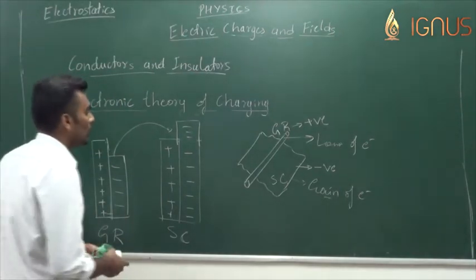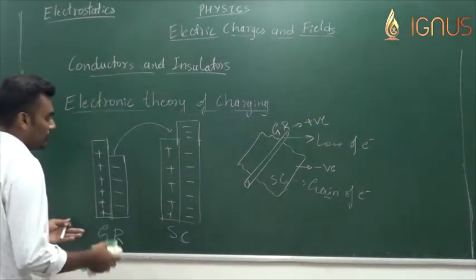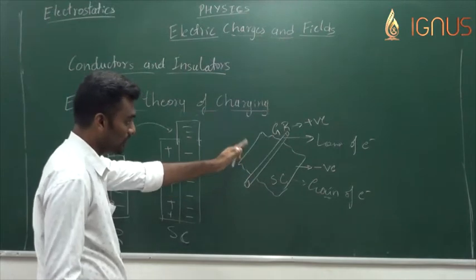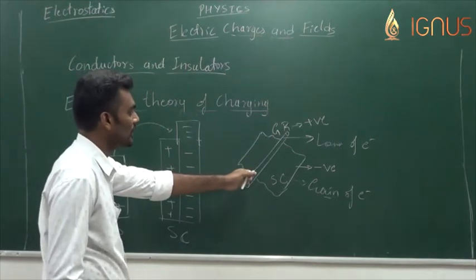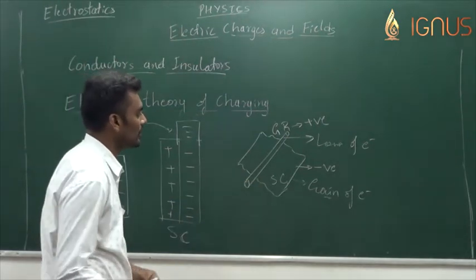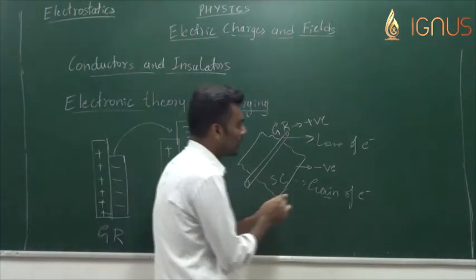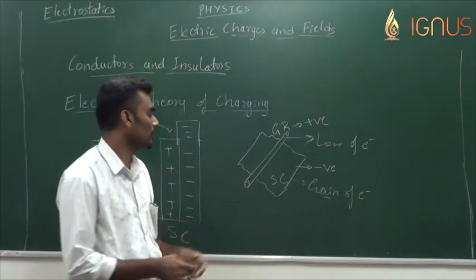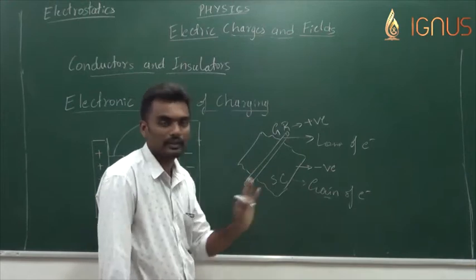So this is about the electronic theory of charging. The basic idea is that the body which loses electrons becomes positively charged and the body which gains electrons becomes negatively charged, and the particular pair has to be chosen based on the valency. That is how it works. If the valency is not